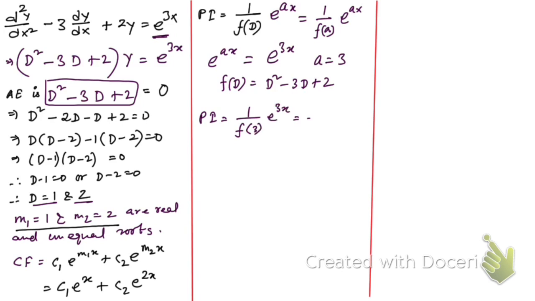If you find f of 3, that's gonna be 3 square minus 3 into 3 plus 2, into e to the power thrice x, right? So e to the power thrice x divided by, 3 square is 9, 9 minus 9 is 0, plus 2, that's divided by 2.